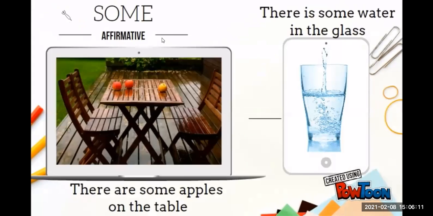Some. Okay? Last class we learned that we use some for affirmative sentences, countable nouns. Remember? Countable, affirmative sentences and plural. Okay, for example, there are some apples on the table. So some for countable, plural nouns, and affirmative sentences. Then we have some for uncountable nouns. Okay, there is some water in the glass. So uncountable and countable.